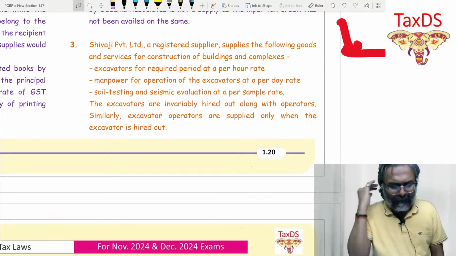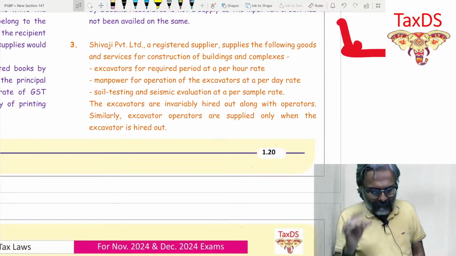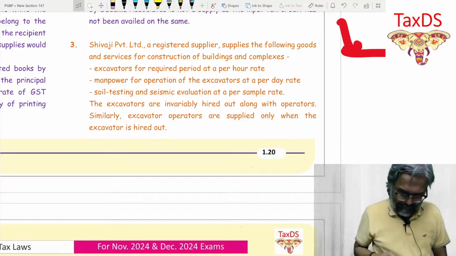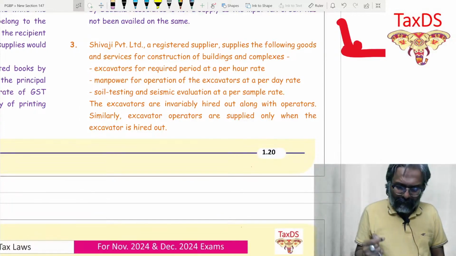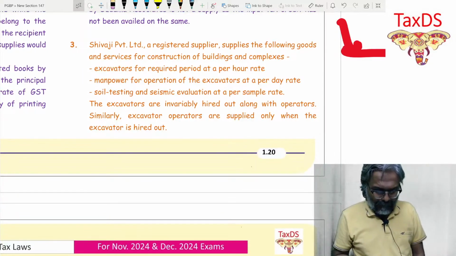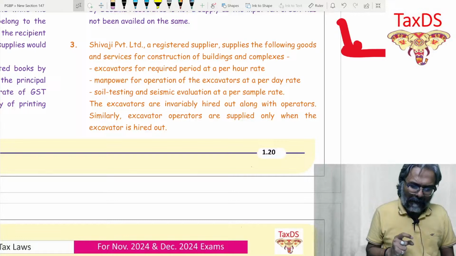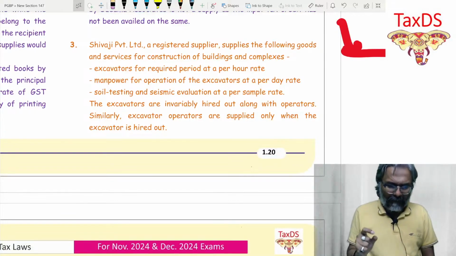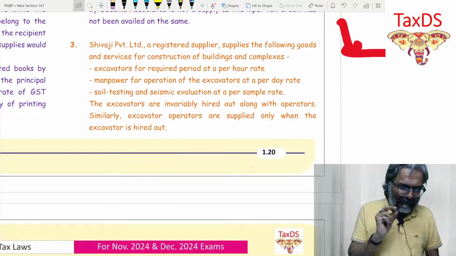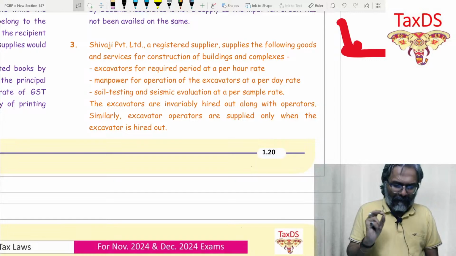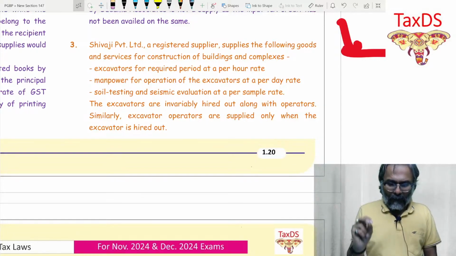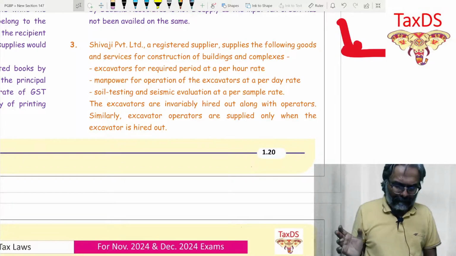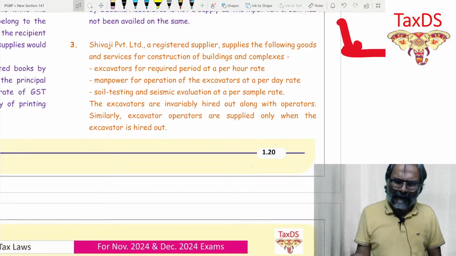Shivaji Private Limited, a registered supplier, supplies the following goods and services for construction of buildings and complexes. So what is he supplying, students? The goods and services for construction of buildings and complexes: excavators for the required period at per hour rate for excavation on the land. That is point number one.